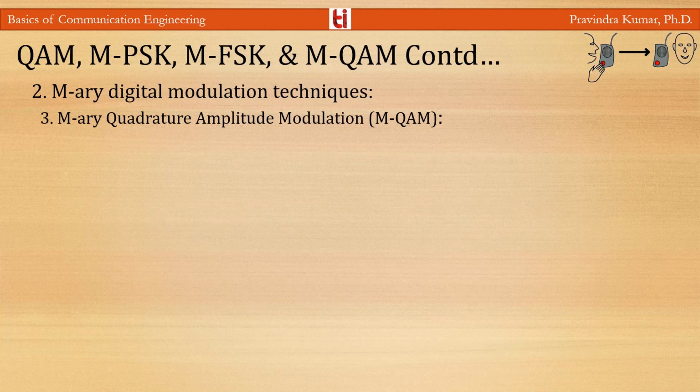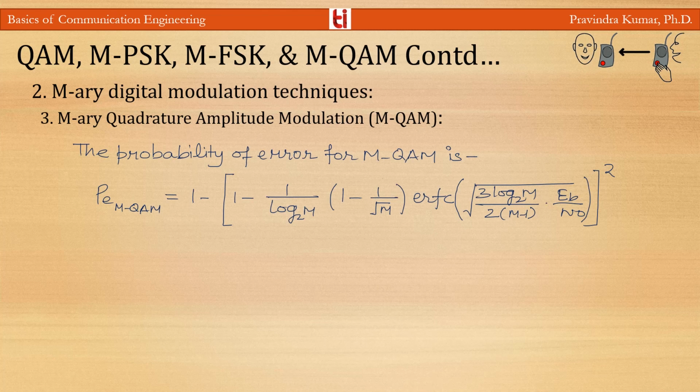And the probability of error for MQAM can be approximated as 1 minus bracket 1 minus 1 by log 2m into 1 minus 1 by under root m ERFC under root 3 log 2m by 2m minus 1 into EB by N naught, and whole square of this term. And this is the average energy 3 log 2m by 2m minus 1 EB.